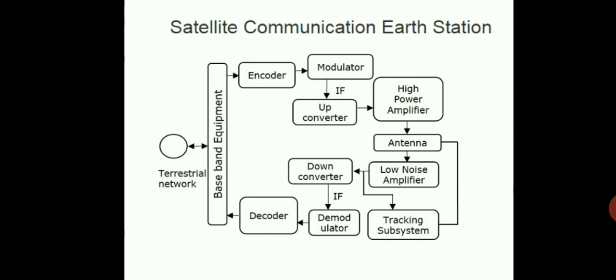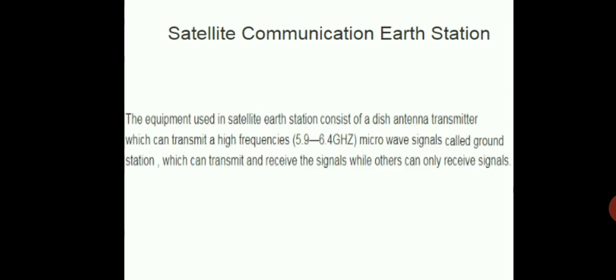So the decoder decodes from the antenna and to the terrestrial network system. Satellite communication earth system. The equipment used in satellite earth station consists of a dish antenna transmitter which can transmit high frequency microwave signals, called ground station, which can transmit and receive signals while others can only receive signals.